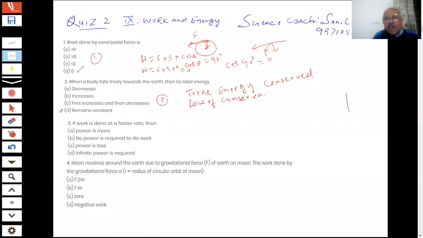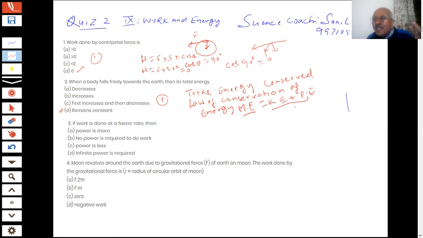So by these questions, the whole chapter will also be revised. If I say the total energy or the mechanical energy is equal to kinetic energy plus potential energy, students, what happens if potential energy decreases? Kinetic energy increases, but the sum of the two will remain the same.